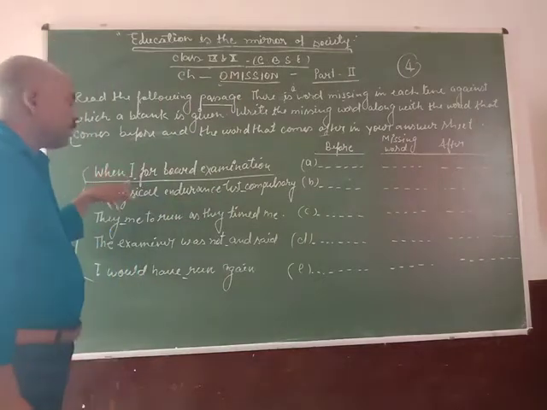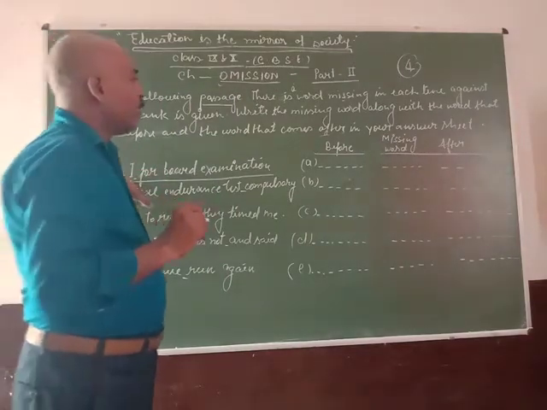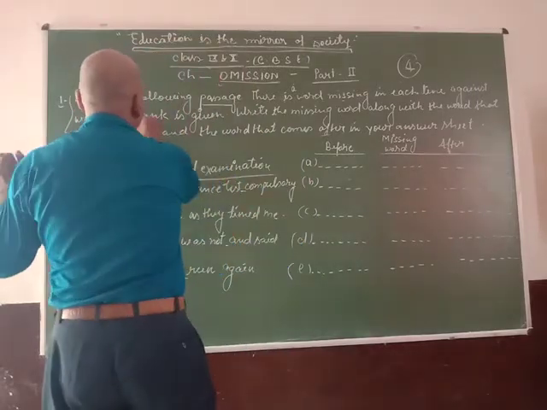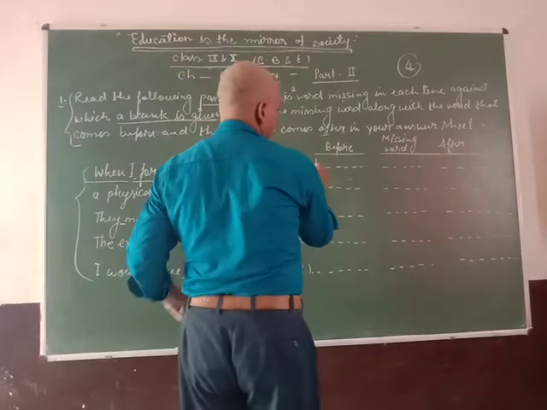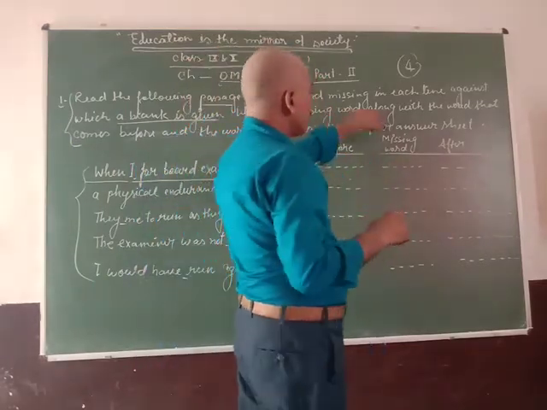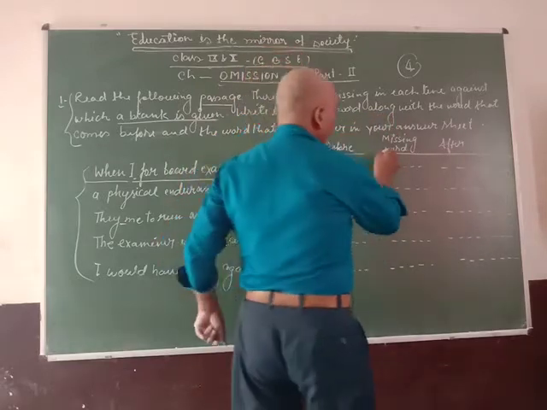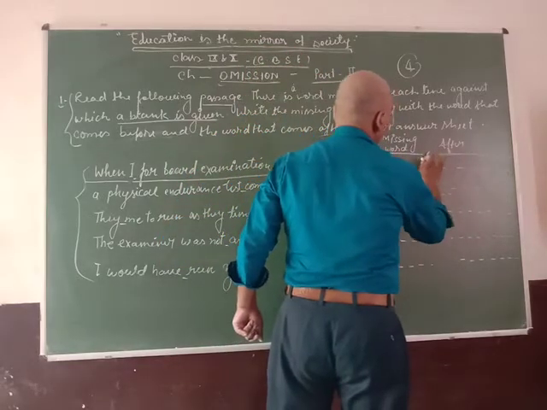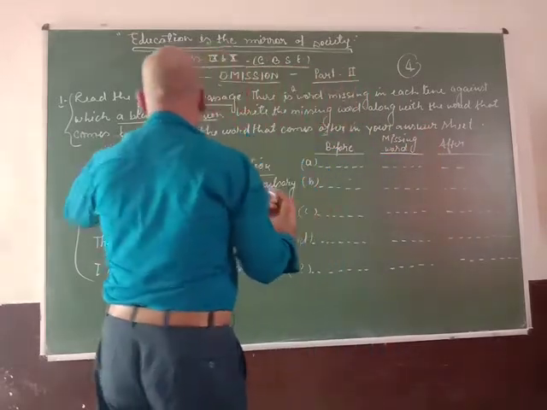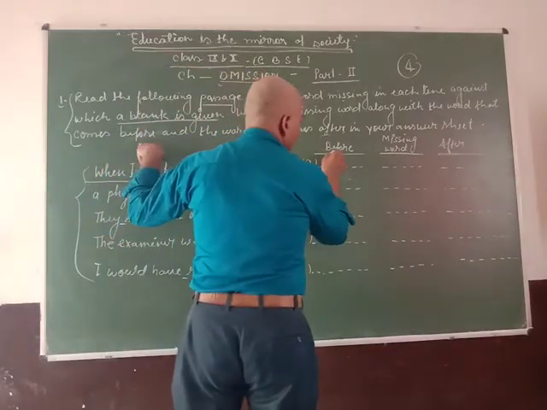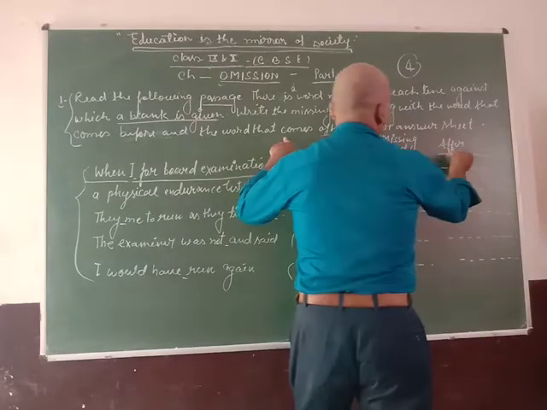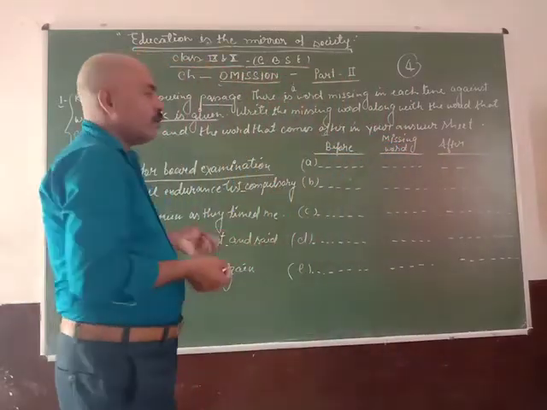In each sentence a word is missing, against which a blank is given. Write the missing word along with the word that comes before and the word that comes after.